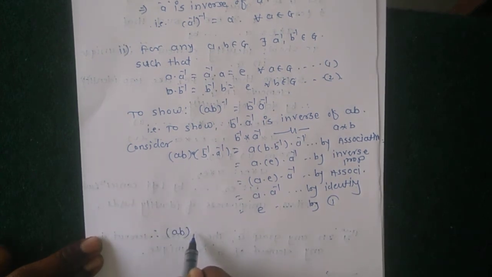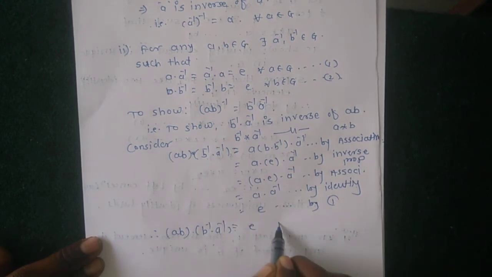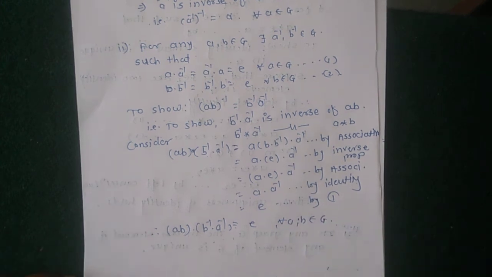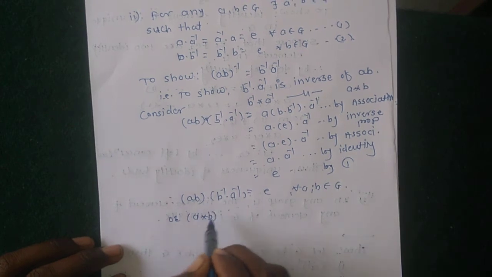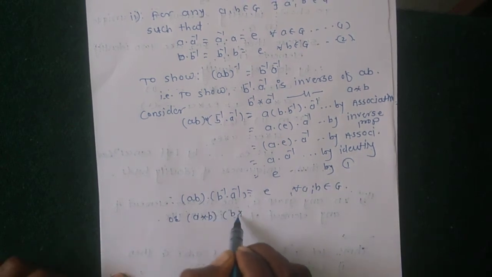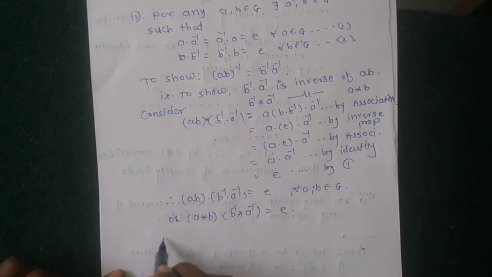Therefore AB into B inverse A inverse equal to identity for all A, B belongs to given G. This is also written as A star B into B inverse star A inverse equal to identity.